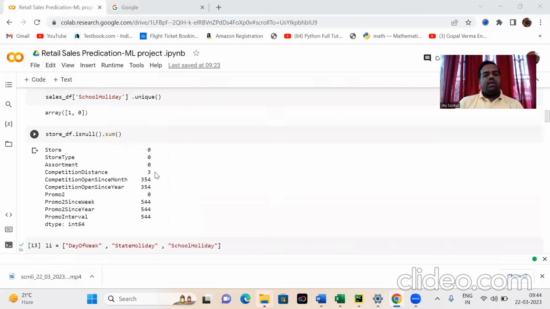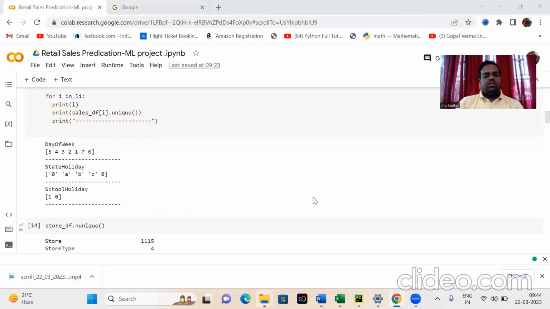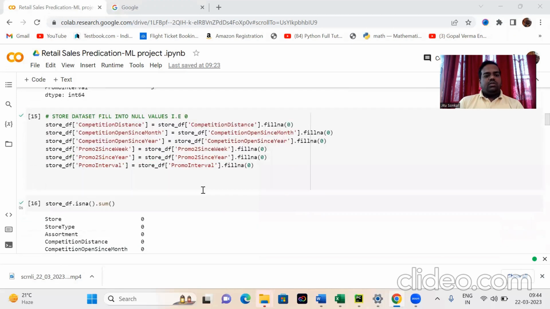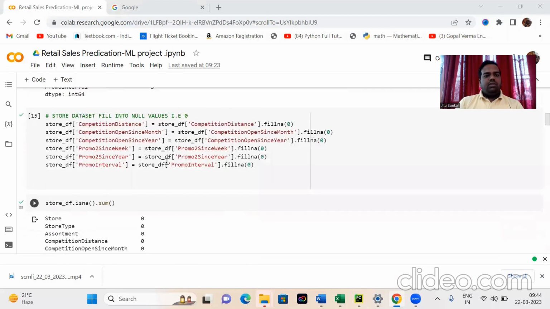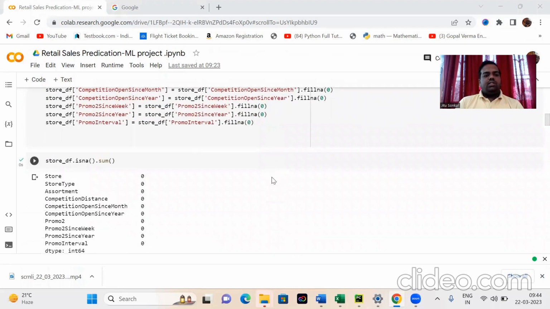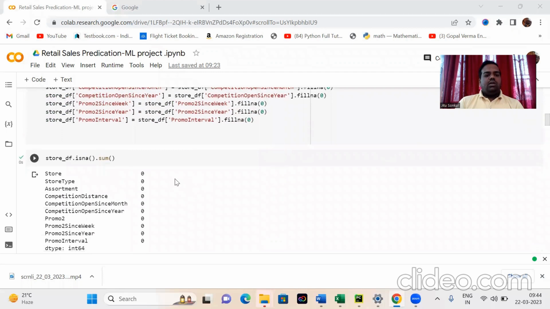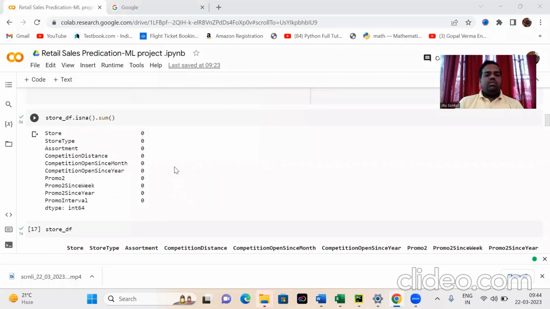So we decided to fill these with zero values. We fill the NA values with 0, and check again whether there are null values or not. Now there are no null values.